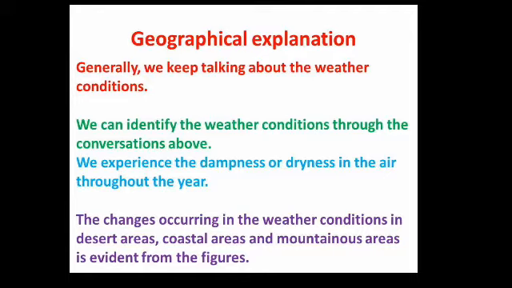First number figure shows the location of desert area. Second number one, that is the coastal areas like the Mumbai and the Kolkata region or the Kolkata city, like I said, mountainous areas. Third number figure where the snowfall is a common one. Through these we come to know that these three figures tell us different types of the weather condition, so through the reactions also easily you will come to know that.